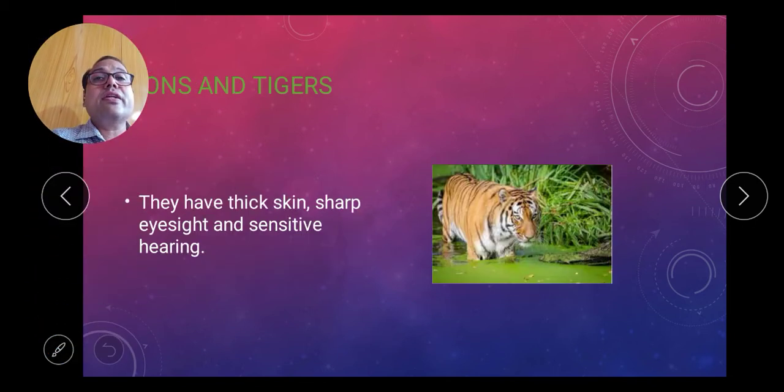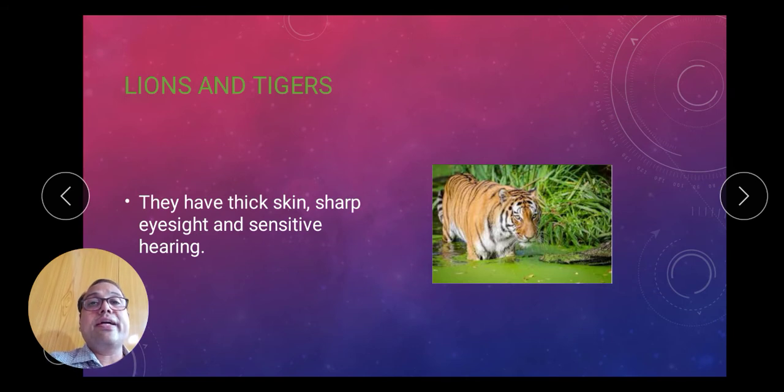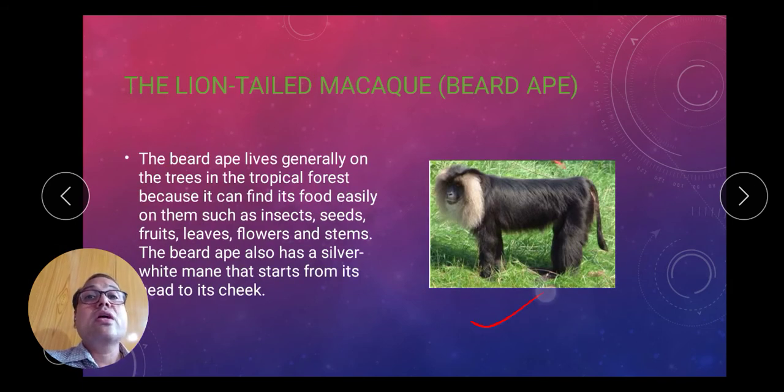Now next one is the lion and tiger. They have thick skin, sharp eyesight and sensitive hearing. Next one is the lion-tailed macaque, also known as the beard ape. The beard ape lives generally on the trees in the tropical rainforest because it can find its food easily. Okay, so this is the beard ape.